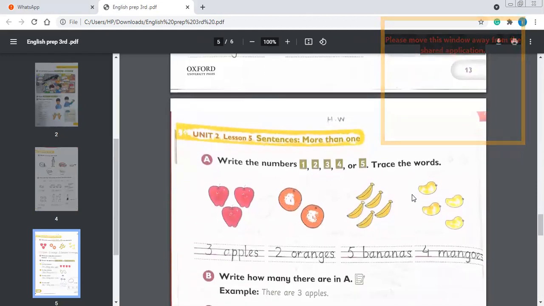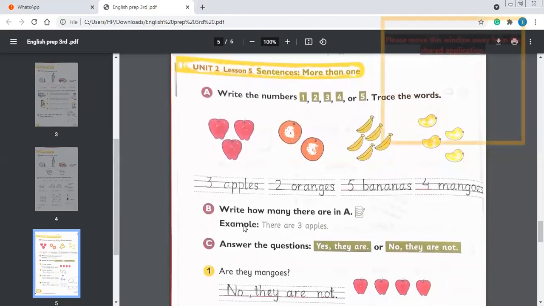Okay, this is the next page, page number 14. Unit 2, lesson 5, sentences more than one. You can see we have done this, but again, this is the revision of the previous concept. 3 apples, 2 oranges, 5 bananas, and 4 mangoes.